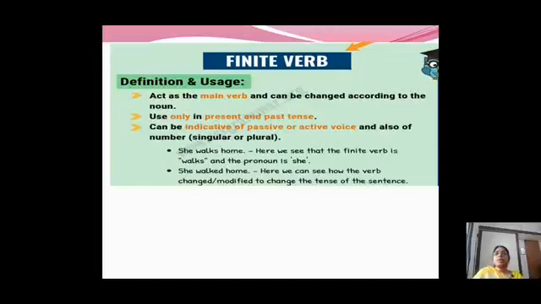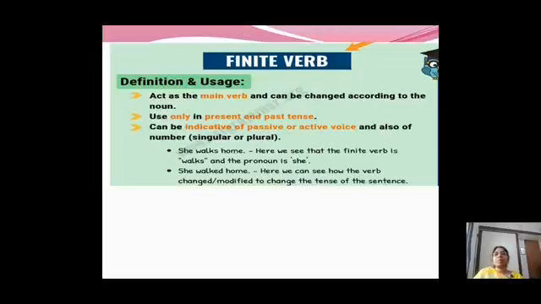See, one point I wish to say is, she walks home. Here we see that the finite verb is walks. What is the verb here? Walks. What is the pronoun? She. That is present tense. Why is s added? Because it is third person singular, that's why verb plus s. Right? And the second one, she walked home. Here we can see how the verb changed or modified to change the tense in the sentence. So walks became walked, the past tense form.